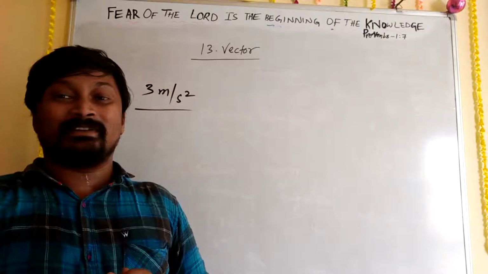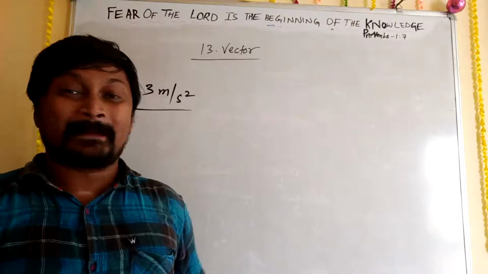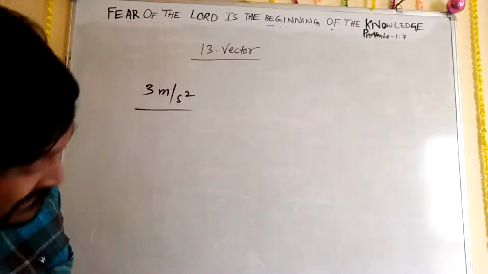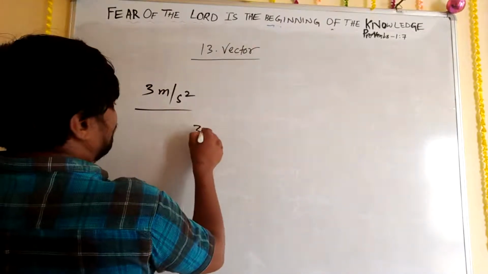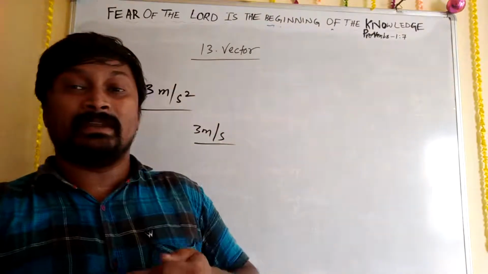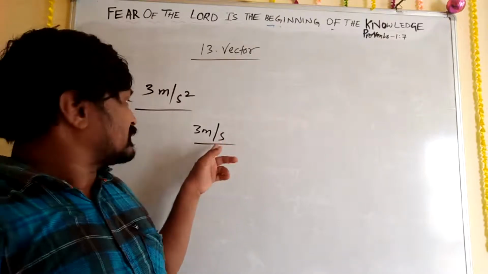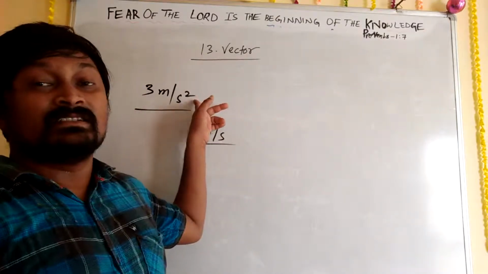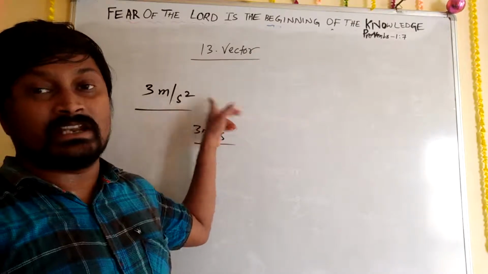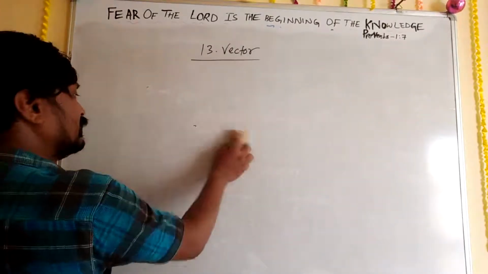Why, Shubham? If it is a vector, why is it a vector? If it is a scalar, why is it a scalar? So the thing here is it is 3 meter per second. This may be the velocity or it may be acceleration too. We don't know that. So because of that reason, it becomes 3 meter per second square. Always it becomes a vector quantity. Okay, right. So now let me go to our problems.